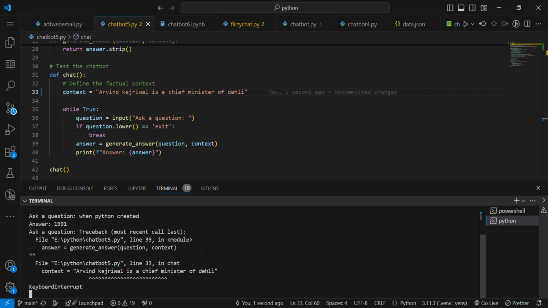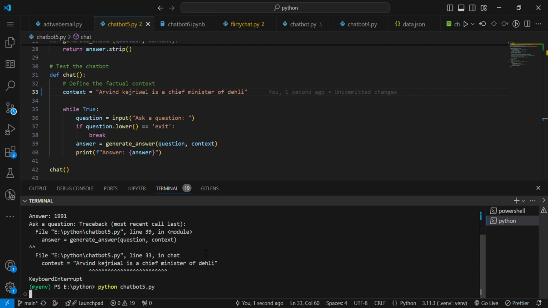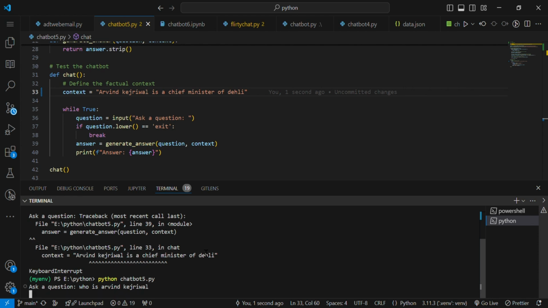So I am changing the context here. I am writing something different about Arvind Kejriwal, who is Chief Minister of Delhi. After the change of context, we have to rerun our program. So I am restarting the program here.